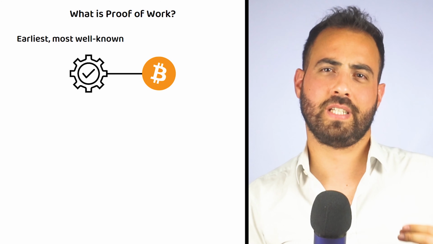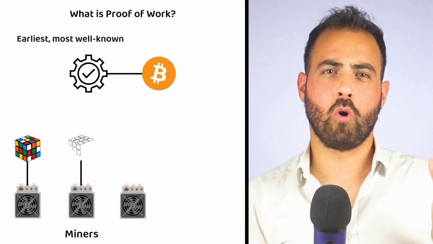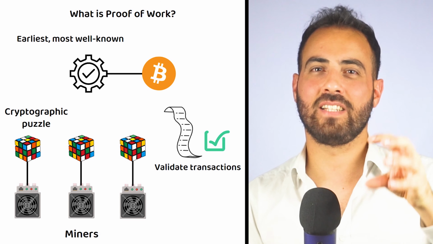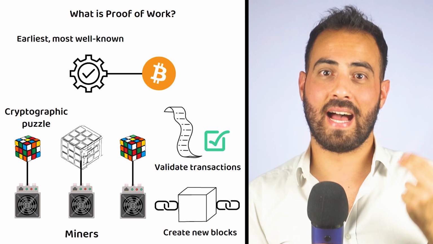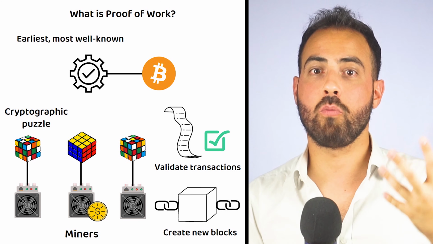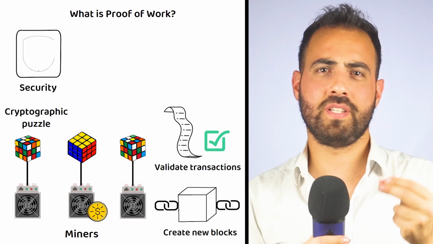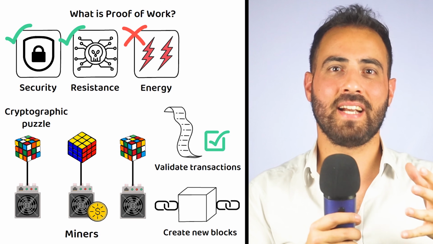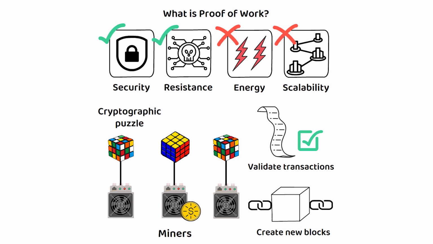In a proof of work system, network participants, known as miners, compete to solve complex cryptographic puzzles to validate transactions and create new blocks. The first miner to solve the puzzle earns the right to add the next block to the blockchain and receives a reward in the form of newly minted cryptocurrency. Proof of work is known for its security and resistance to attacks, but has drawbacks such as high energy consumption and scalability limitations. Next up, we have proof of stake.